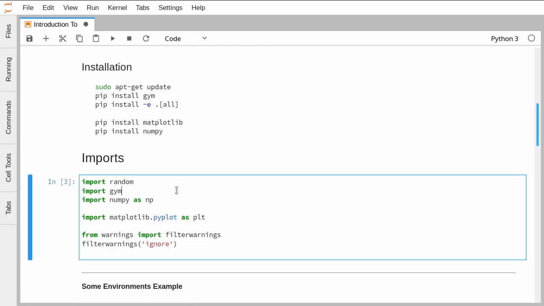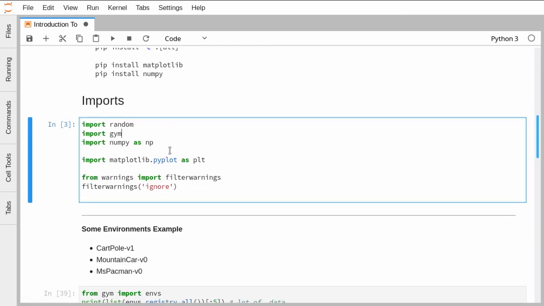After these installations, we're going to focus on the imports. These are the only imports that I'll be dealing with in this video, and the basic one is import gym.